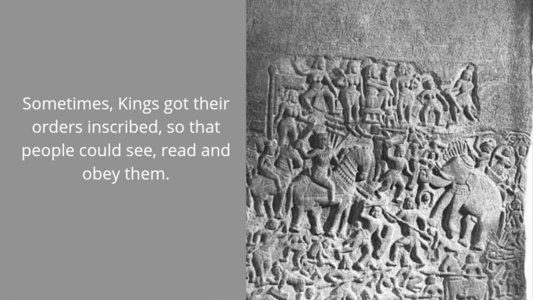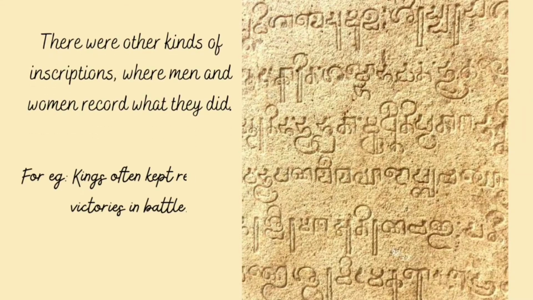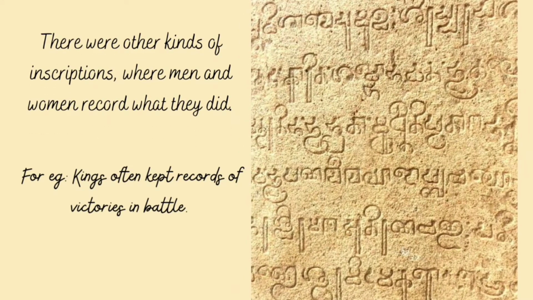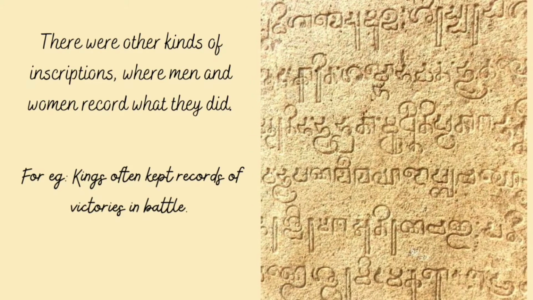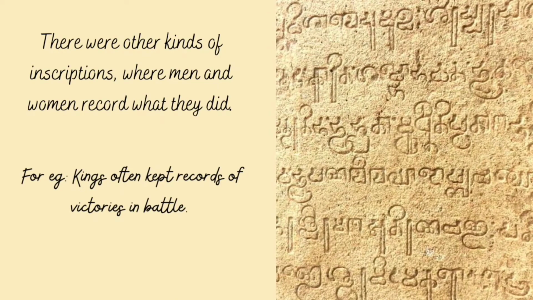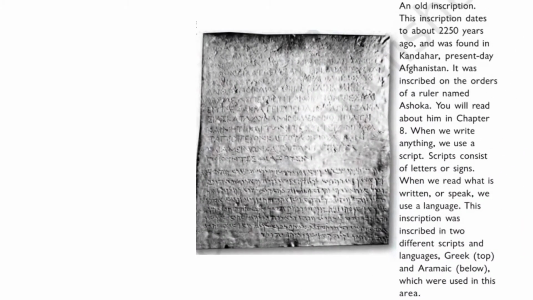Sometimes kings got their orders inscribed so that people could see, read and obey them properly. So kings used inscriptions for informing others about their orders. Still, there were some other kinds of inscriptions where men and women, including kings and queens, recorded what they did. For example, kings often kept records of their victories in battle. Now here you can see an inscription given in your textbook.